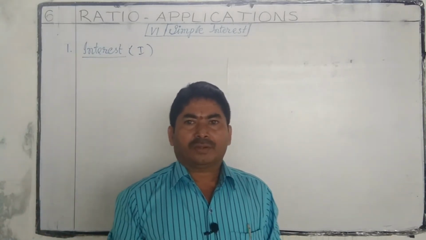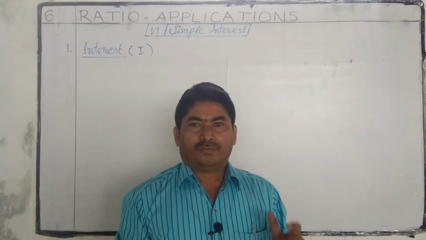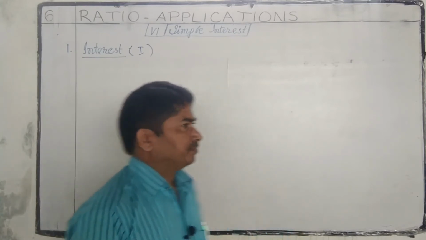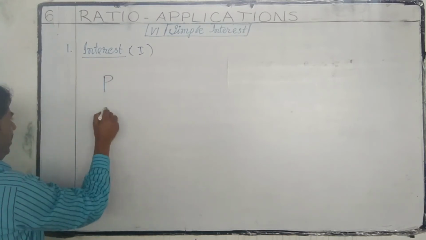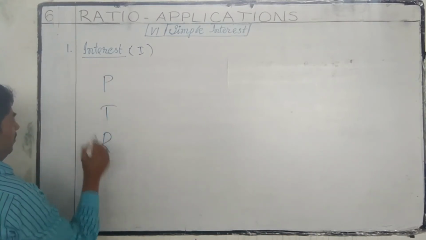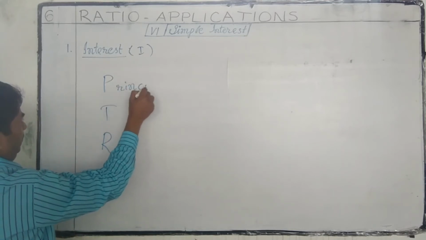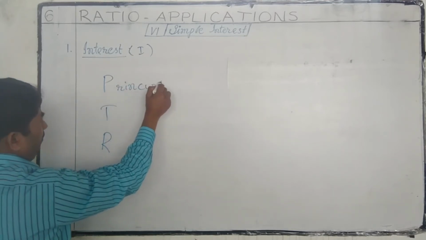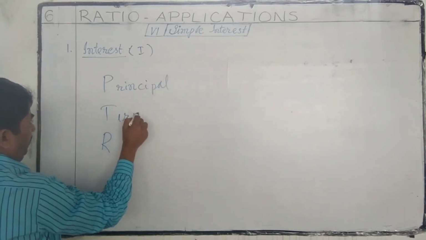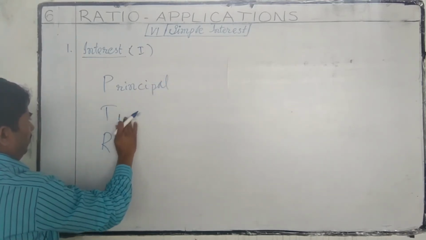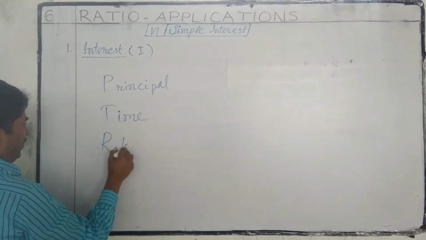Interest depends on three factors, namely PTR: principal, time, rate of interest.